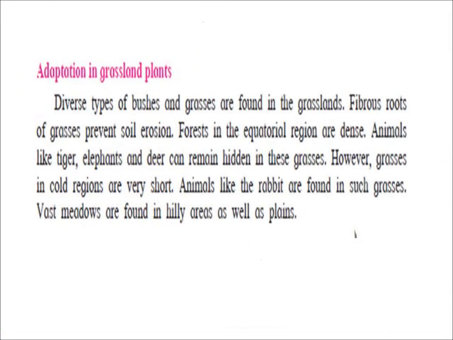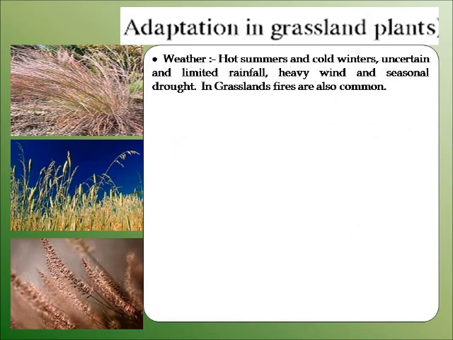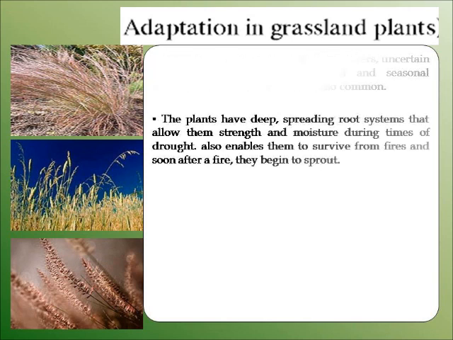Hot summers, cold winters, uncertain and limited rainfall, heavy winds and seasonal drought. This is the weather in the grassland region. Fire is also common in grassland. So the plants have deep spreading root systems that enable them to survive the fires. Soon after a fire, they begin to sprout.